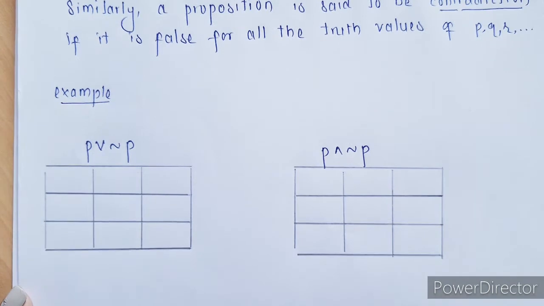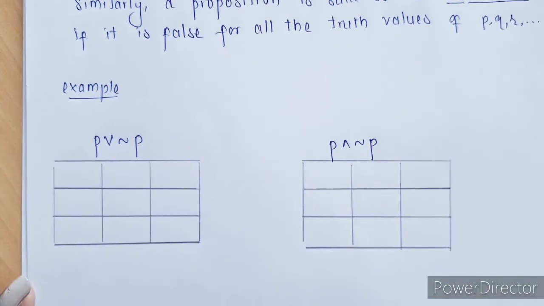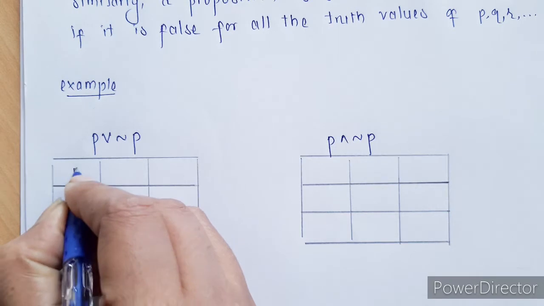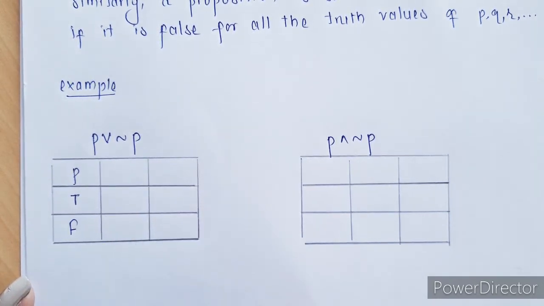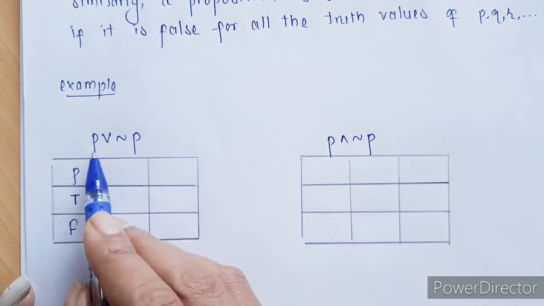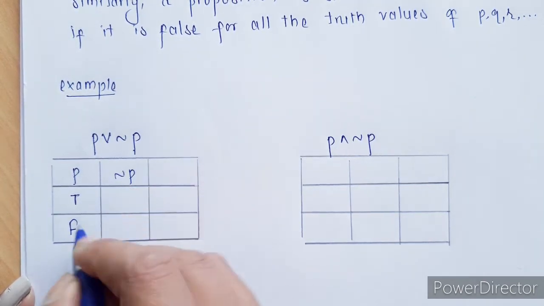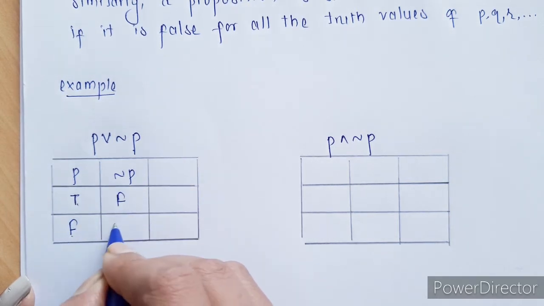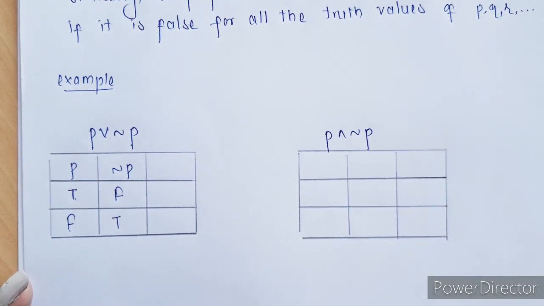Now the first one we have is P or negation of P. Since we have only one statement, that is P, there will be only two cases. The statement will be either true or false. Now we have P, we have to go for negation of P. Since P is true, negation will be false. P is false, negation will be true. Next we have to write P or negation of P.